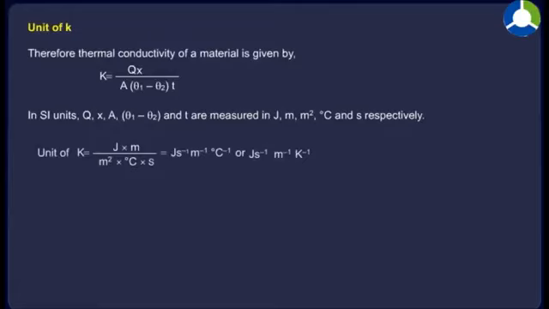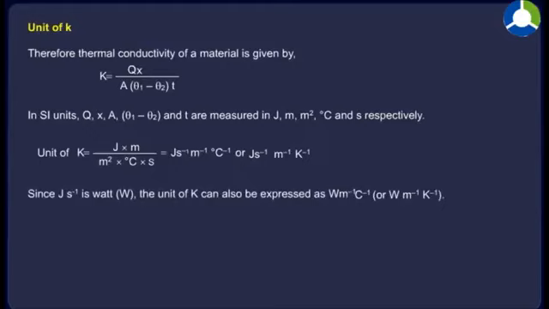Unit of K is equal to joule into meter upon meter square into degree centigrade into second, which is equal to joule per second meter degree centigrade or joule per second meter Kelvin. Since joule per second is watt W, the unit of K can also be expressed as watt per meter degree centigrade or watt per meter Kelvin.